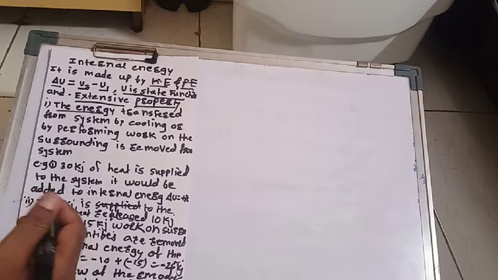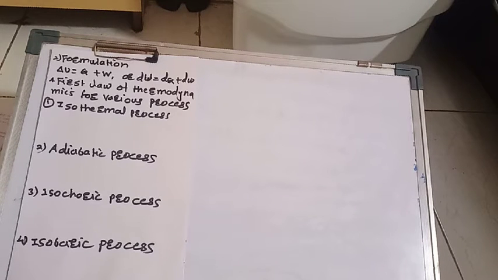So you have to remember what happened: internal energy is released or internal energy is absorbed. If internal energy is released, then delta U should be negative. So you have to remember that during this, the system gets cool. So cooling takes place in this case.